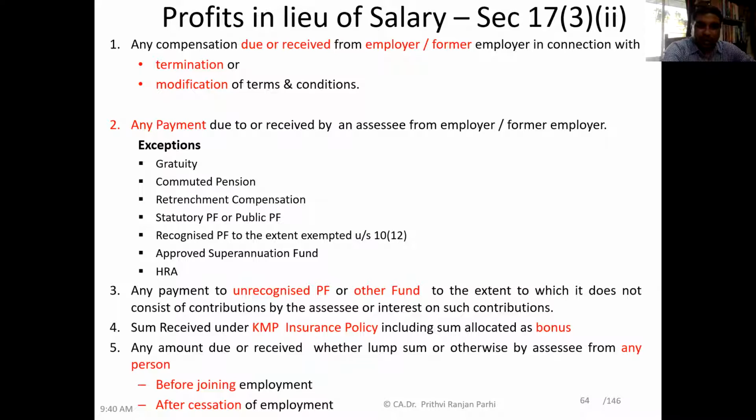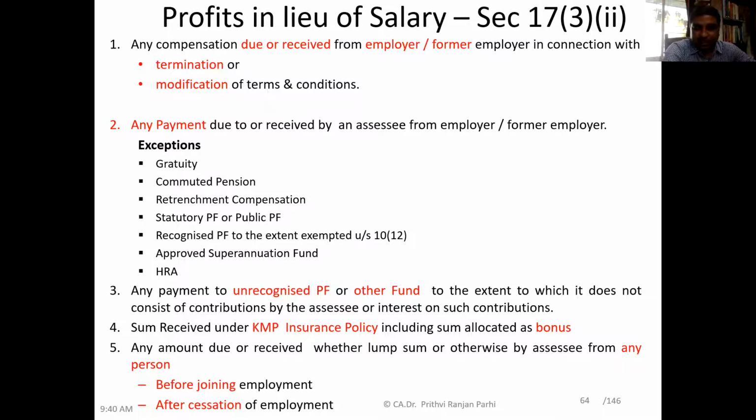Okay. Now, point number 6. Any income due or received, whether lump sum or otherwise, by the assessee from any person before joining employment or after cessation of employment. There is a possibility that an employer might be paying before the employee joins. So you can say money received from the future employer. That is also profit in lieu of salary. Consequently, that is salary.